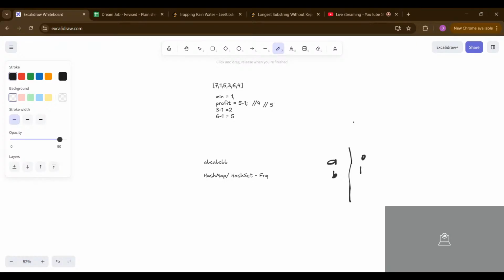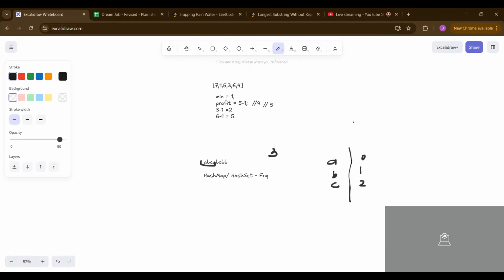Now c, we don't have c in our hash map as of now, so we push c into the hash map. Next we reach the fourth position. Now we have a present over there. It means we have a repeated character at the position of a. As of now, the maximum length of a non-repeating substring is 3.